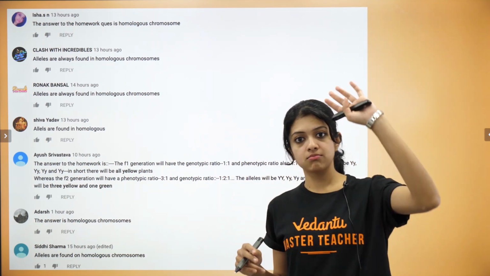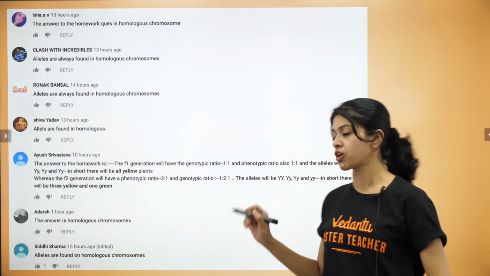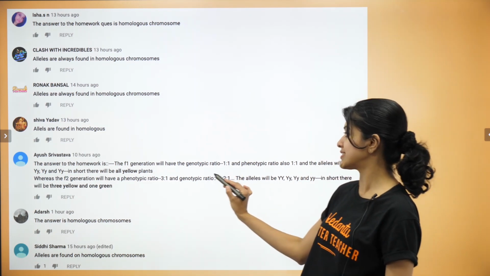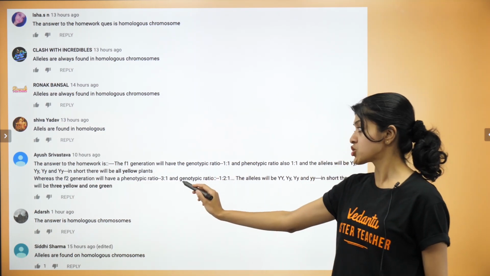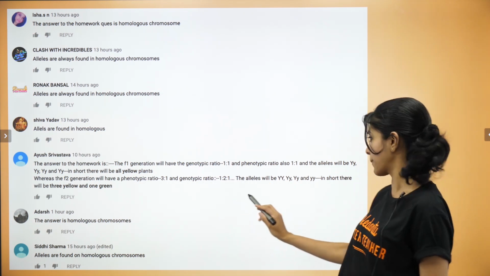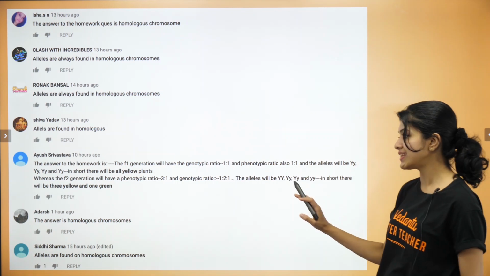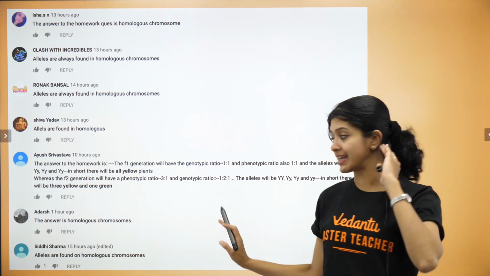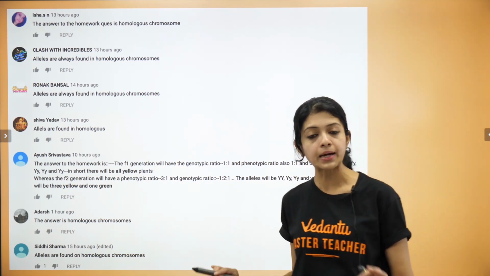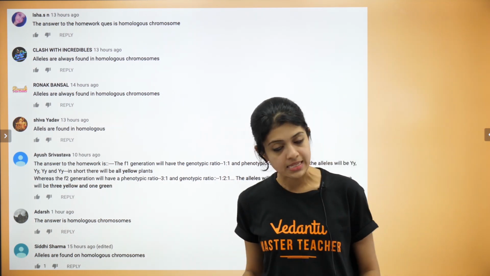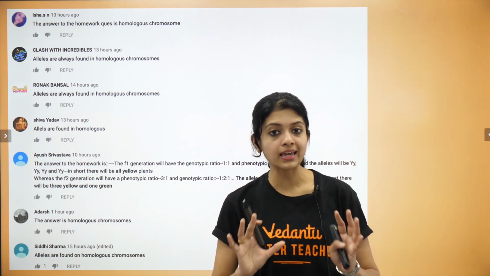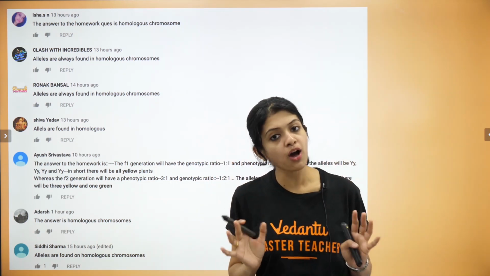I think perhaps the correct thing was in your mind because your F2 calculation is completely correct. What you have written as 3:1 phenotypic ratio and 1:2:1 genotypic ratio, and you have written all the allelic combinations correctly, 3 yellow, 1 green, all of these are completely correct, which means I just assume that when you put the F1 result in the form of a ratio, you somehow went wrong.